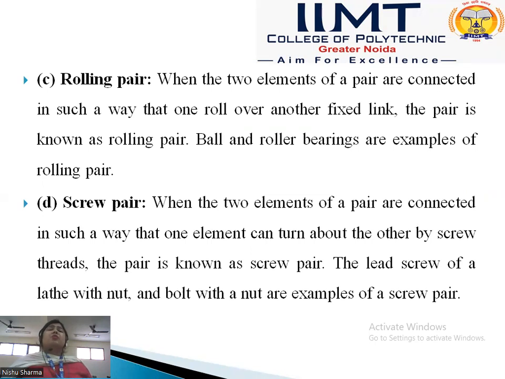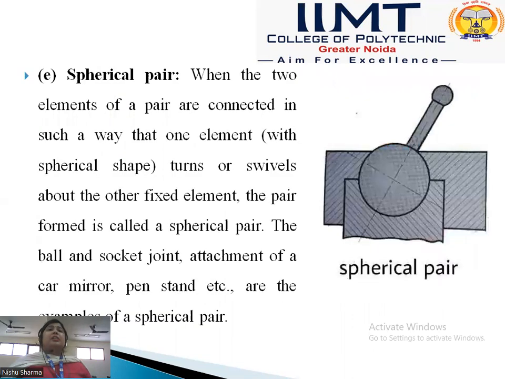So a screw pair is also called incompletely constant motion, and one element can turn about the other by a screw thread. Spherical pair: when two elements are connected such that one element turns about the fixed other element, it forms a spherical pair, on the condition that the element which turns about the first element has a spherical shape.